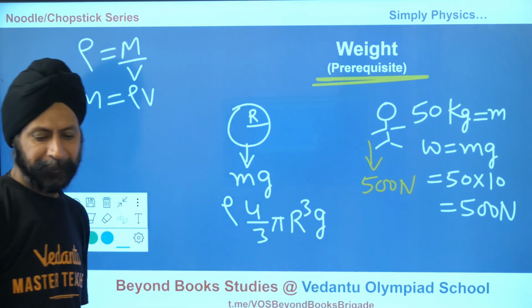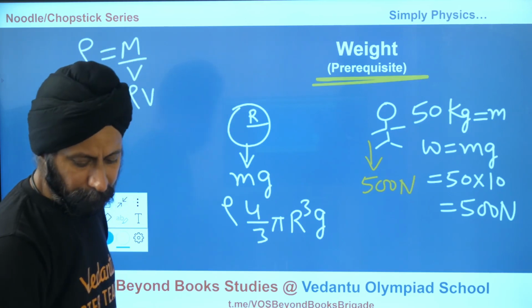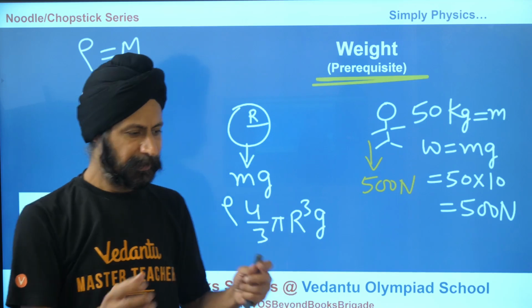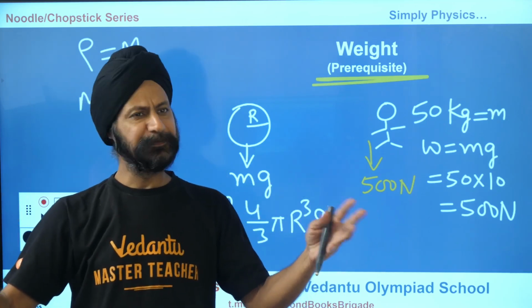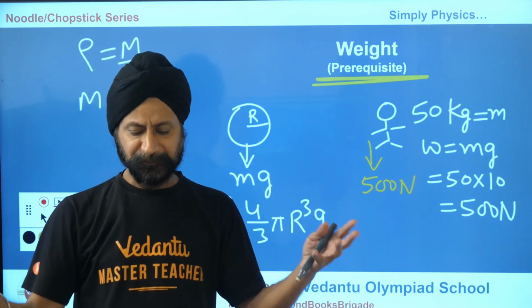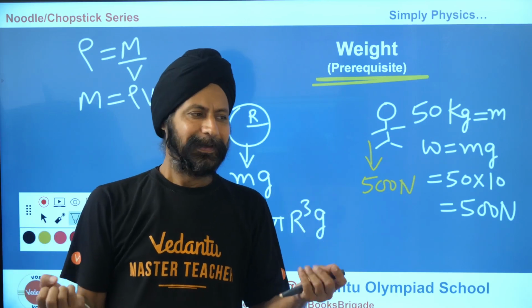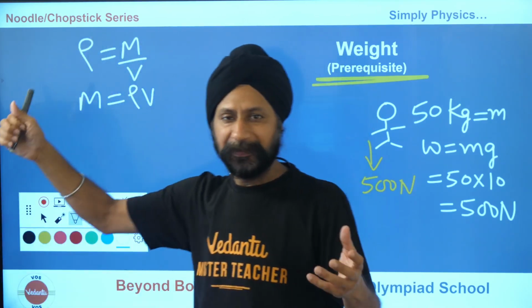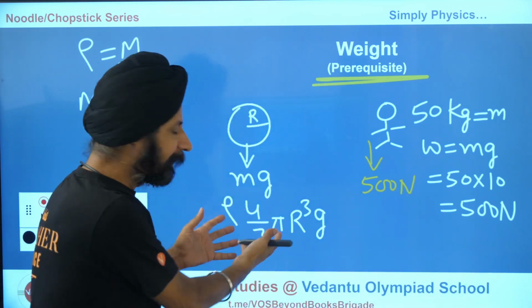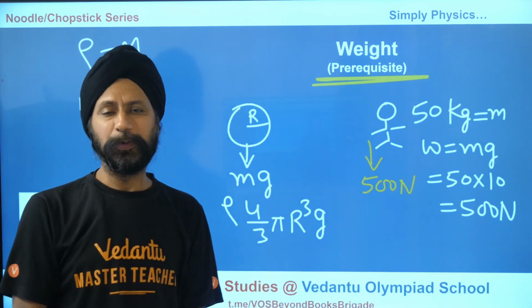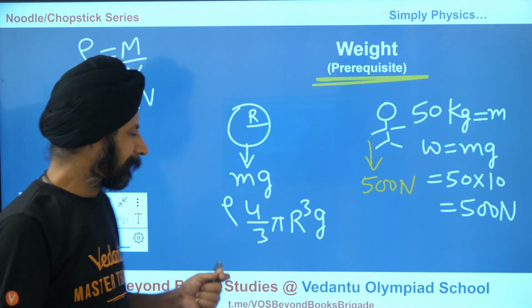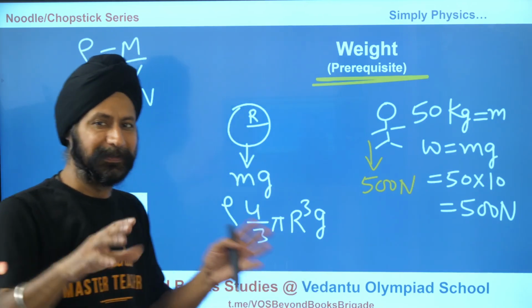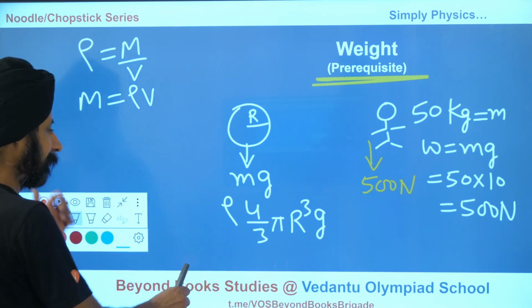Now, by the way, I'm going to make a video very soon on how you get this 4 by 3 pi r cube. You have been memorizing it since your childhood. The surface area of a sphere is 4 pi r square. Volume is 4 by 3 pi r cube. But I mean, why is it 4 by 3 pi r cube? So we are going to do it noodle way, chopstick way, sorry. And we are going to see why it is 4 by 3 pi r cube. I'm going to show you in 3 or 4 lines to derive, to make you understand why it is 4 by 3 pi r cube. But that's later. For now, let's stick to the topic here.